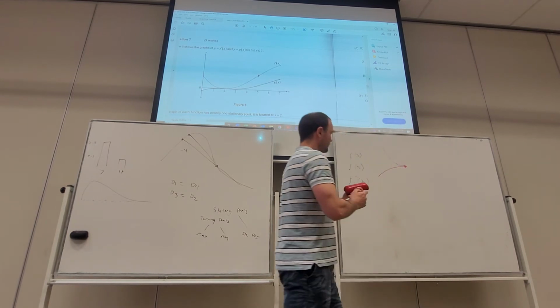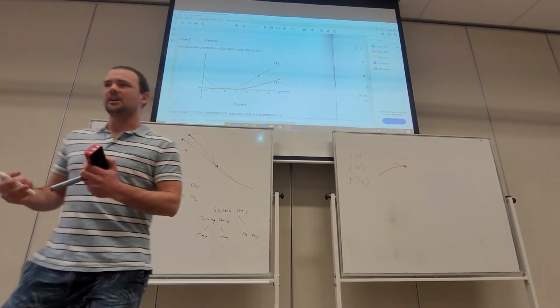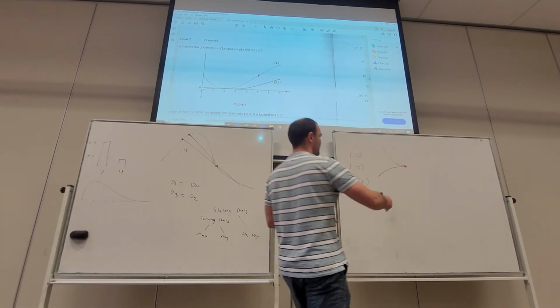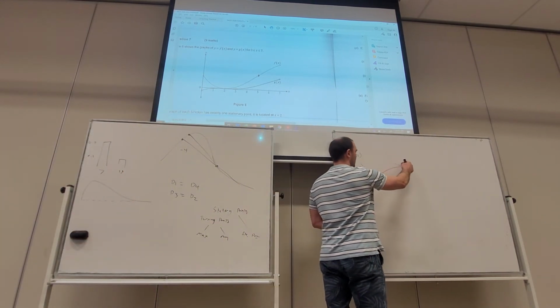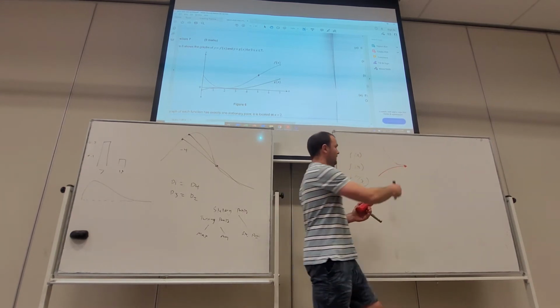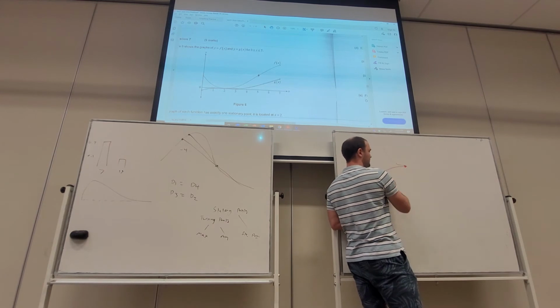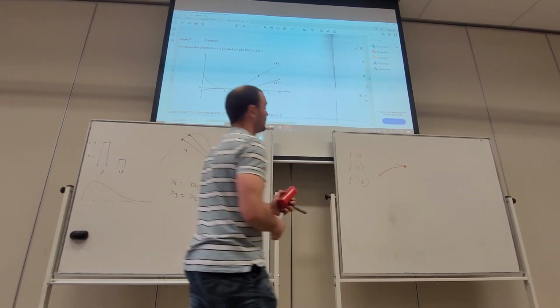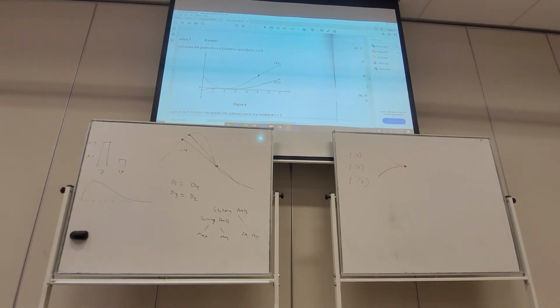Now the first question we have is about f dash of x and g dash of x. What are they? They're the slope. What we can see is f of x has negative slope, g of x has positive slope. Well, that means the slope of this is less than the slope of this. So what's the correct box to tick? They don't have the same slope. The slope of f of x is negative, the slope of g of x is positive, therefore f dash of x is less than g dash of x.